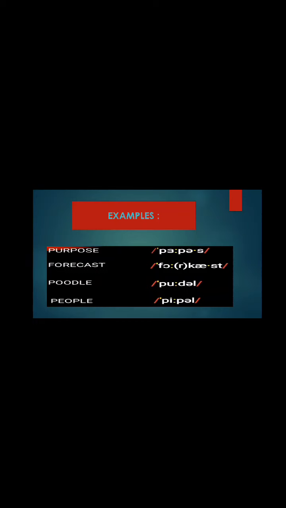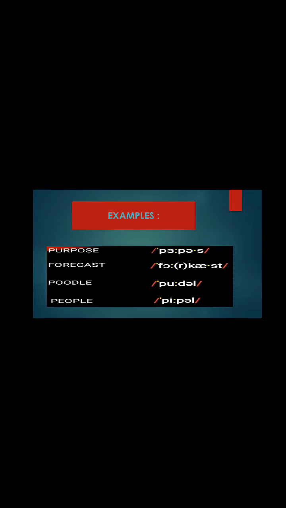And in the second case we can see forecast. You notice the accented syllable is the first. The first syllable is the accented syllable, and we have to put two thoughts because the accented syllable most of the time is fully long.